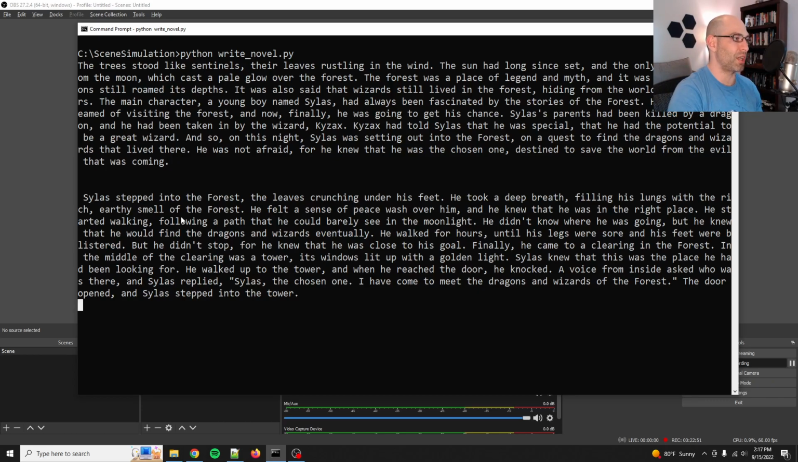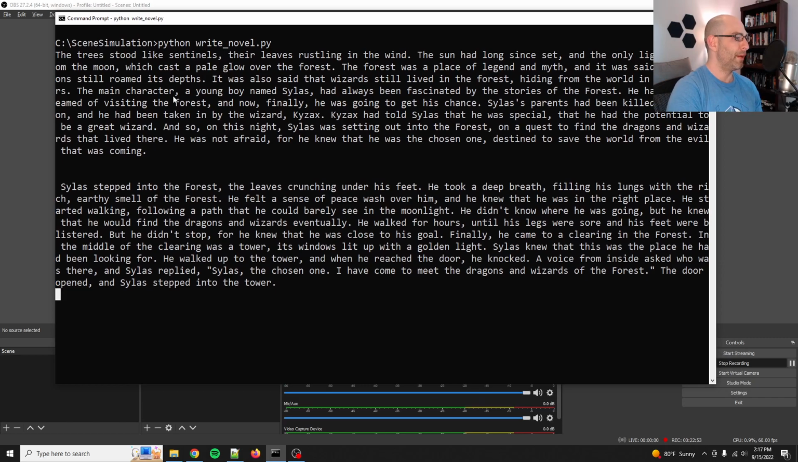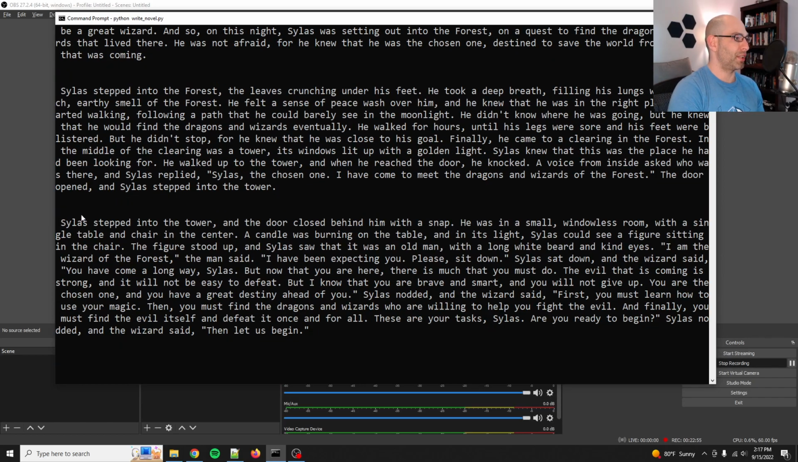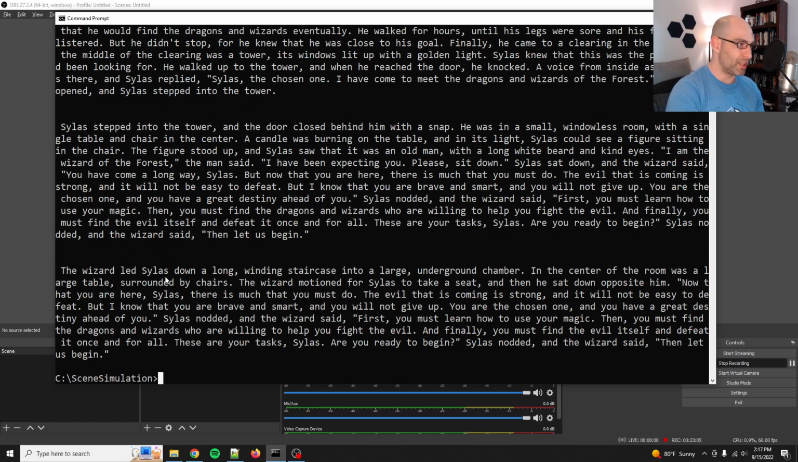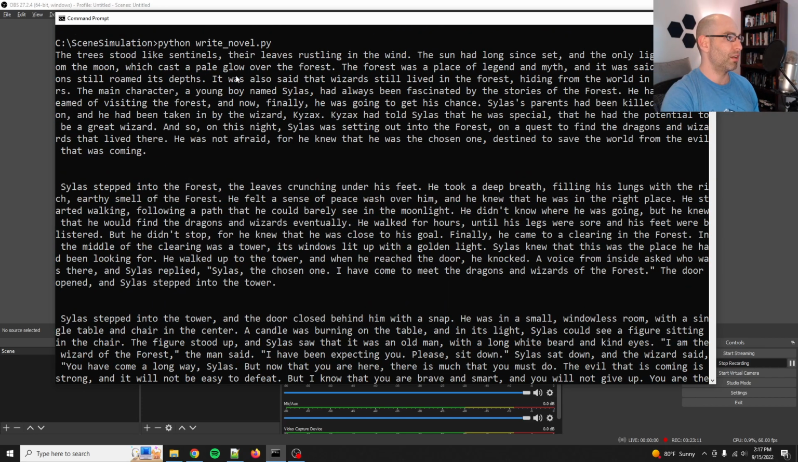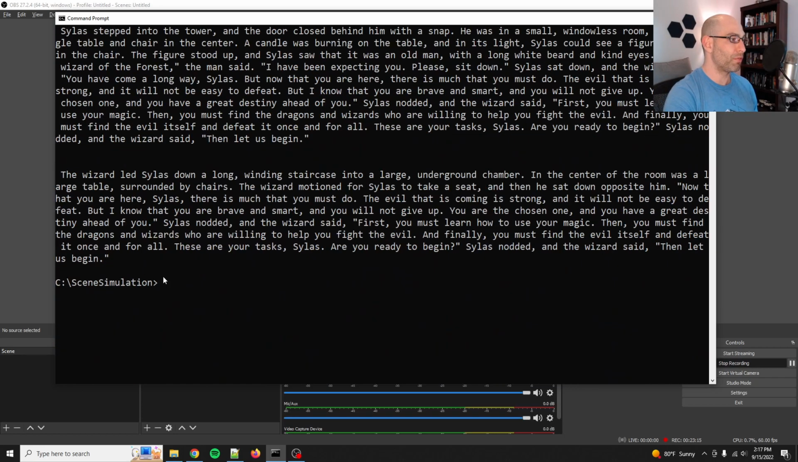The door opened and Silas stepped into the tower. So that's fun. Silas stepped into the tower and the door closed behind him with a snap. He was in a small windowless room with a single table and chair in the center. The wizard said, "Then let us begin." The wizard led Silas down a long winding staircase into a large underground chamber. So this is good. Okay, so we've got 4 steps here. Did I count right? 1, 2, 3, 4. Okay, so that was just a good little test.